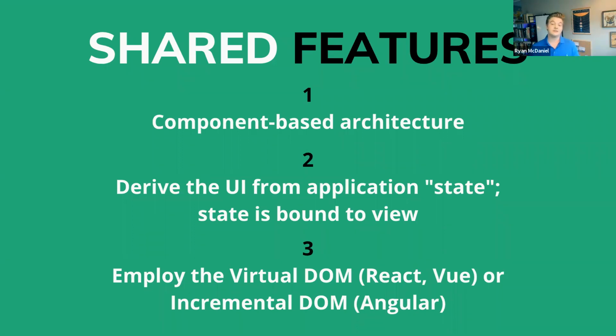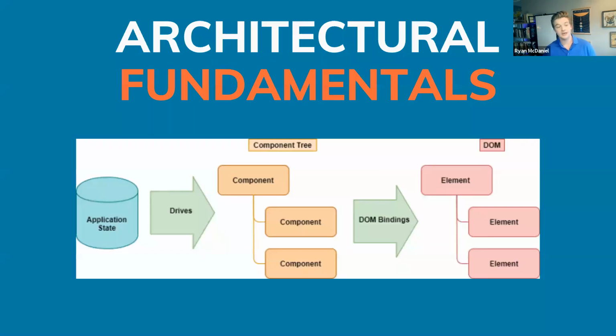Angular instead uses an incremental DOM, which uses the real DOM to locate code changes, applying a list of compiled instructions to create the DOM tree and make changes to it. As this flowchart helps demonstrate, in all three frameworks, updates to application state on the left lead to changes in a tree of components, shown in the middle, which encapsulate application data. Updates to the component tree are then reflected in the DOM, shown on the right, where they can be viewed by the user. With these similarities in mind, let's try to understand what sets these frameworks apart.